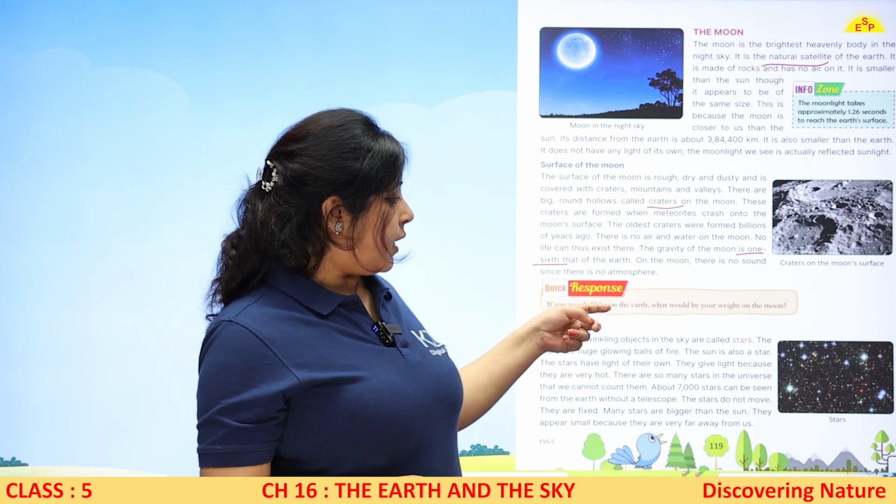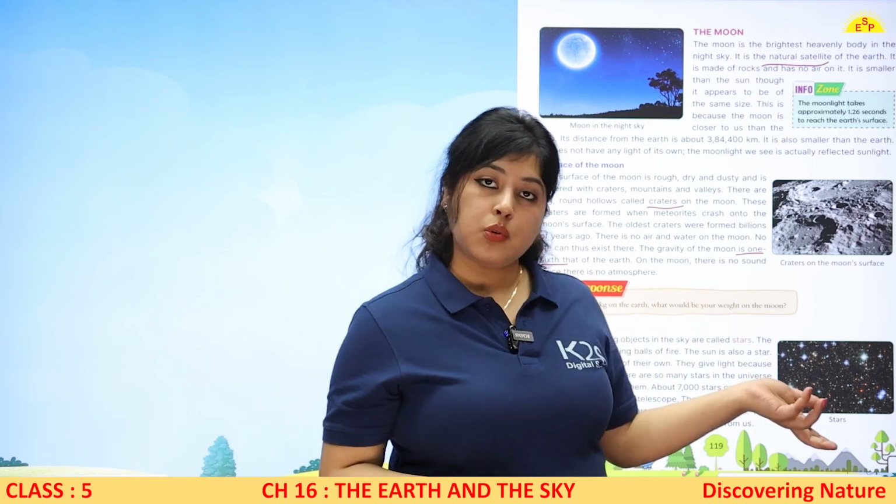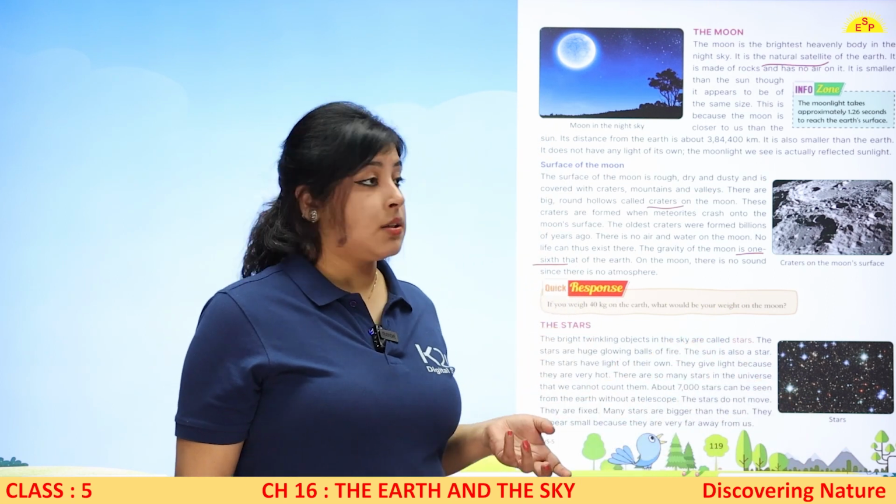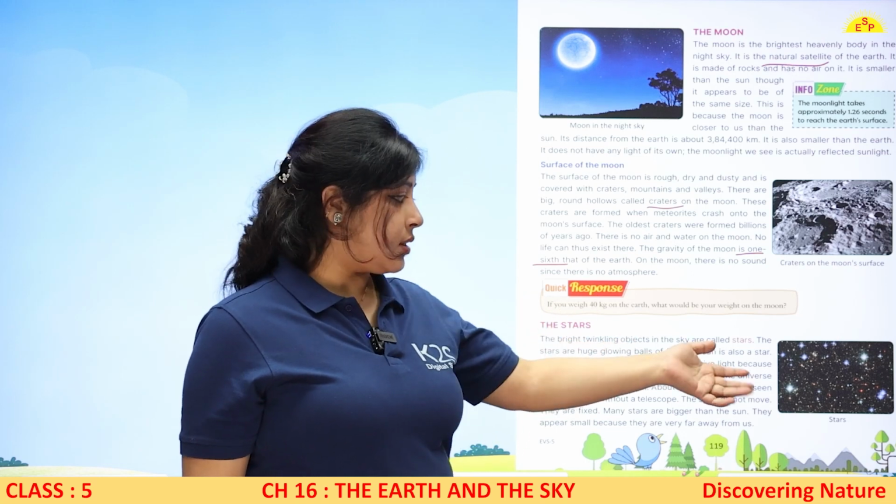Now, if you weigh 40 kg on Earth, what would be your weight on the moon? So you can divide 40 by 6, right? Now we'll see the stars. Twinkle, twinkle, little stars. You can see in the pic.